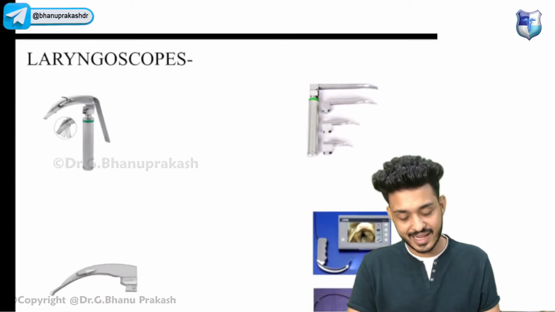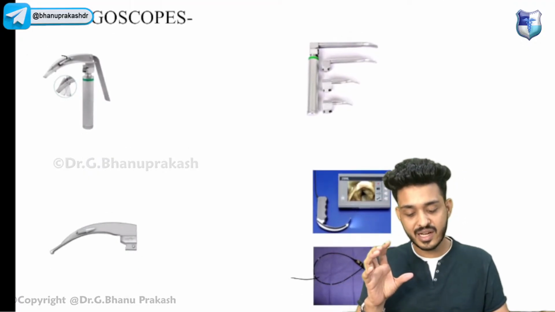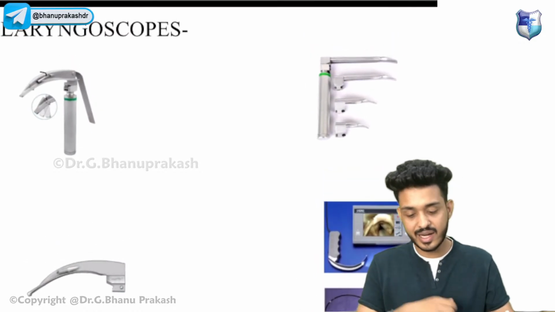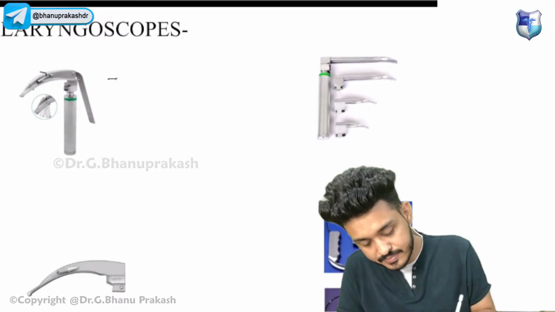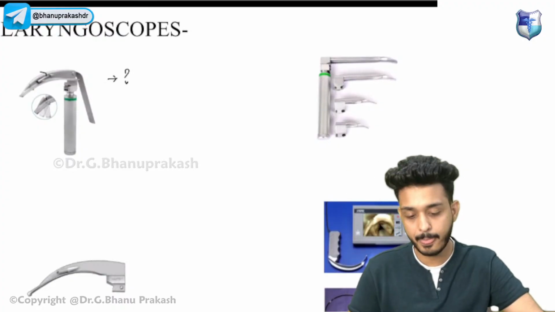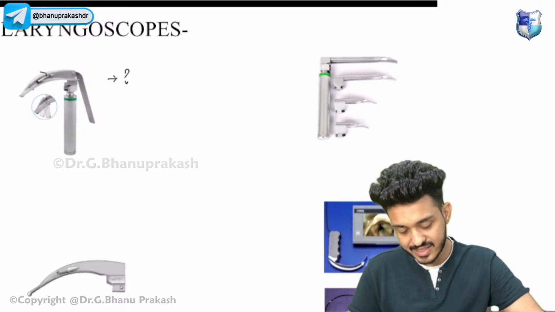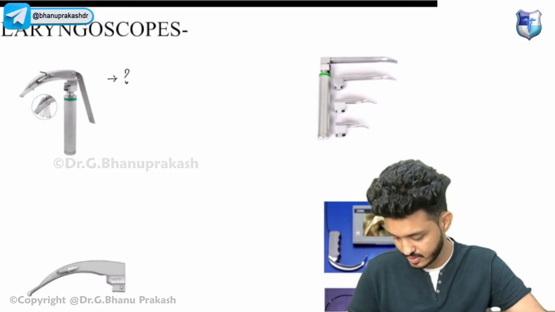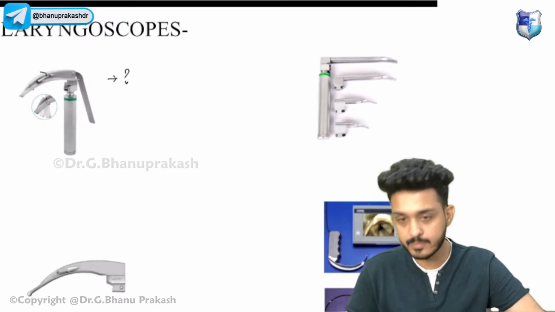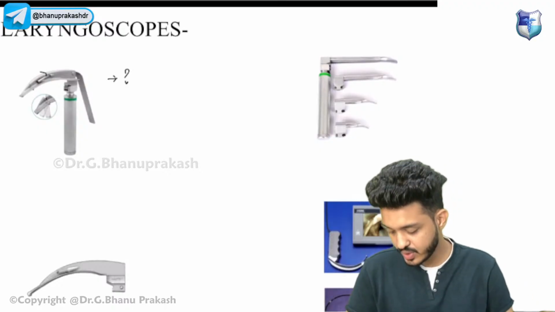Let's start with the laryngoscope. First of all, try to identify these structures. These are the types of questions that are asked in your examination. Try to identify the first one. What is this? Try to identify this particular image. I'm waiting for your answers. Is this Macintosh? Try to answer, guys.